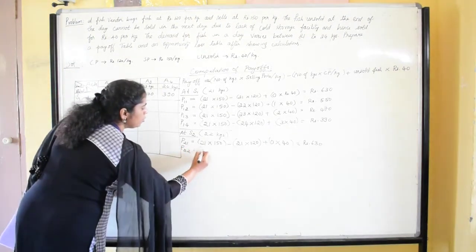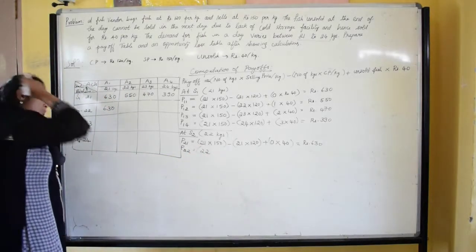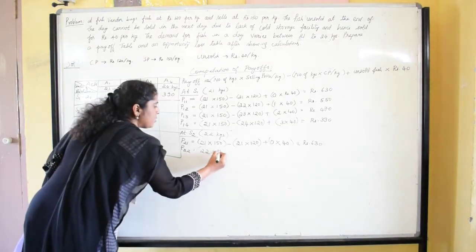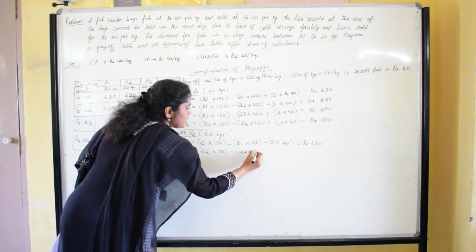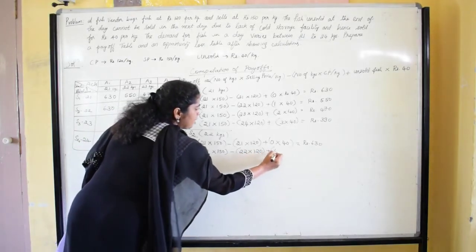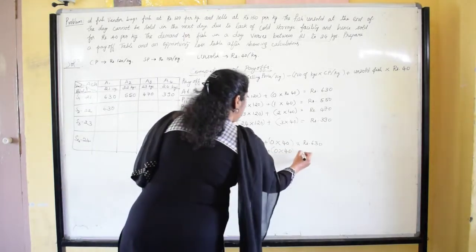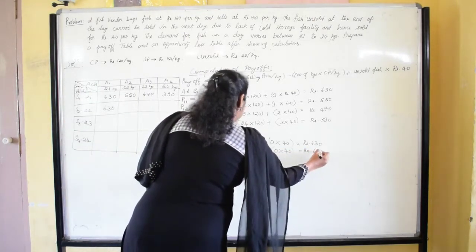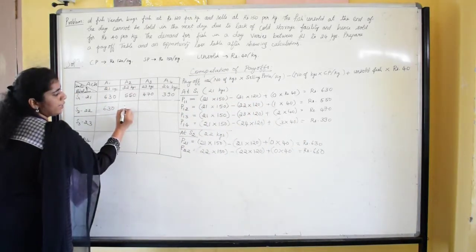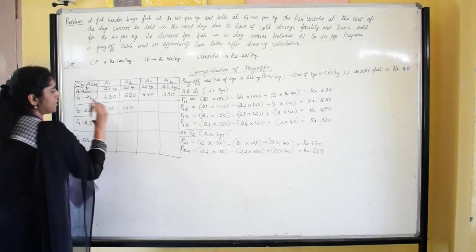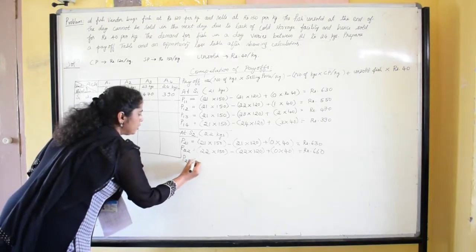So the number of kgs sold in the market is 22, into selling price 150, minus 22 into cost price 120, plus nothing will be left, so 0 into 40. That is equal to rupees 660. So the payoff value at second row, second column is rupees 660. Next we are going to find the payoff value at second row, third column.